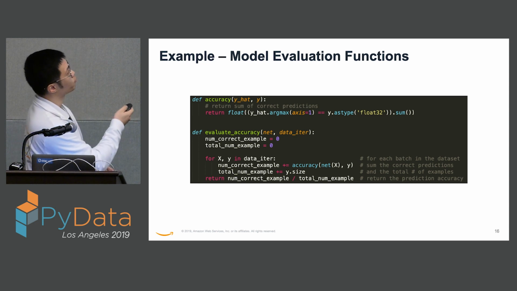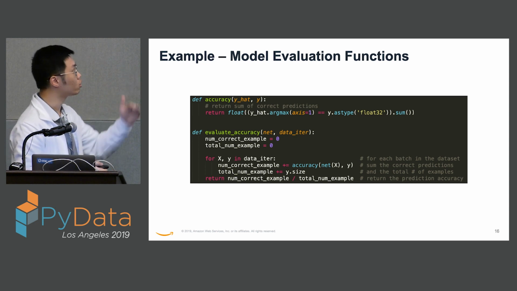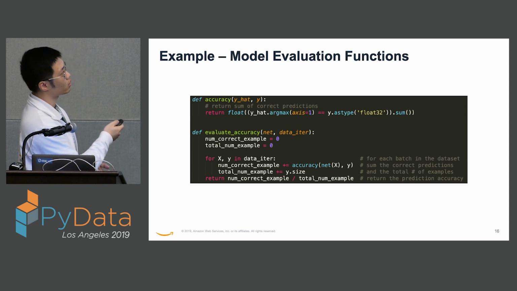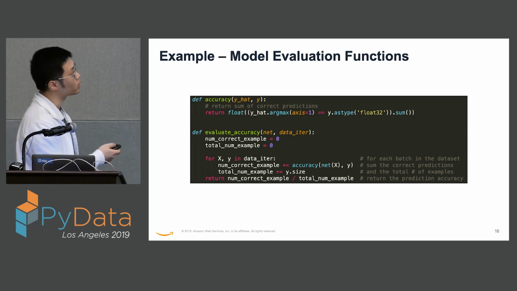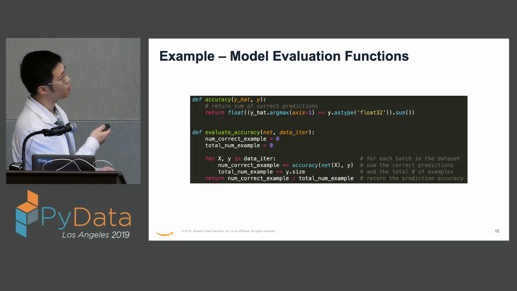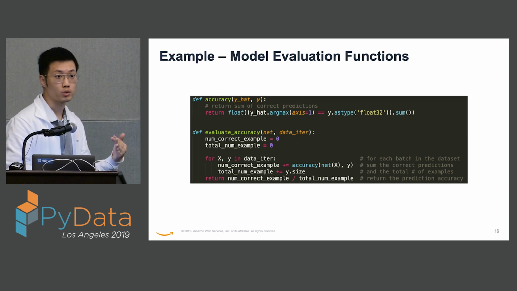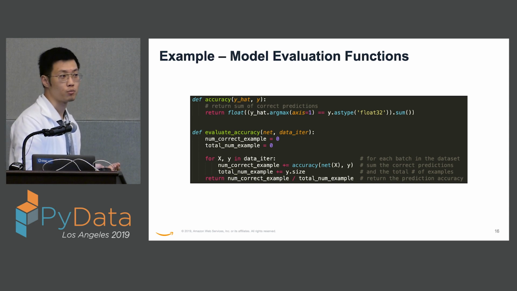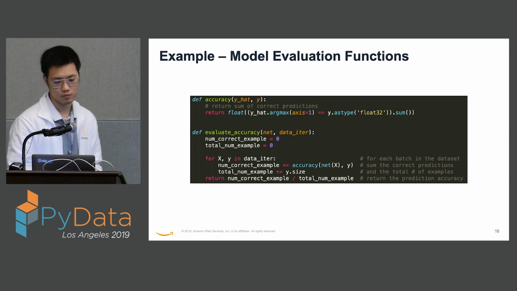And for evaluating the total accuracy, we want to go through every sample in the data set, and then calculate the number of correct examples using this function, and we are also summing up the total number of examples. So dividing those two, we get the rate, the percentage that we're getting right.